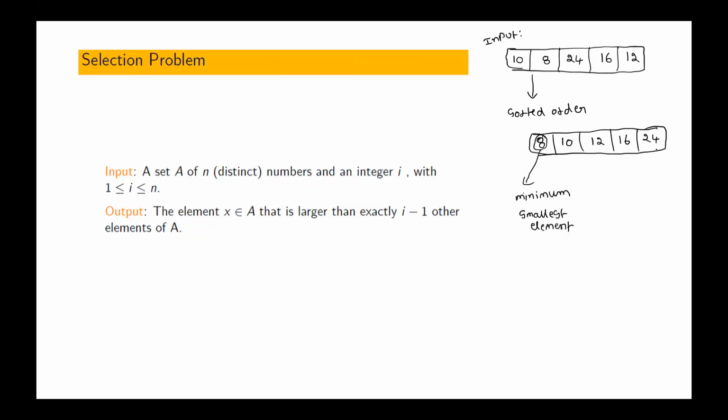What can you say about the last element? It is the maximum, or largest element.